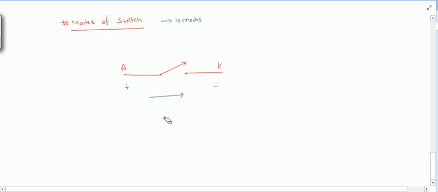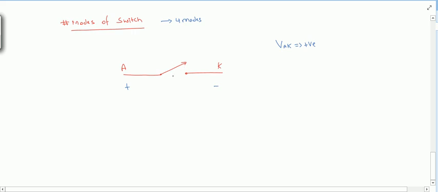What are they? If I apply positive at the anode and negative at the cathode, that is, if VAK is positive, then the switch is not conducting right now.